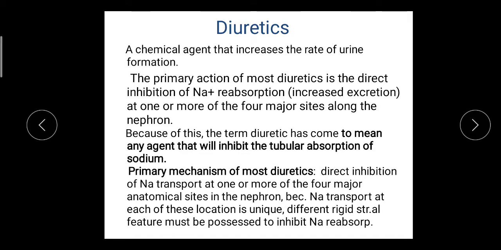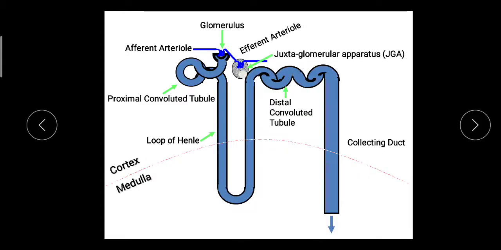The definition we have seen: a diuretic means the agent which increases the rate of urine formation or which increases the excretion of the urine. The main action of the diuretic is to inhibit the reabsorption of sodium. Then we have seen the diagram, how urine is formed through the nephron. There are four sites where sodium gets reabsorbed: PCT, loop of Henle, distal convoluted tubule, and the last site is the collecting duct.